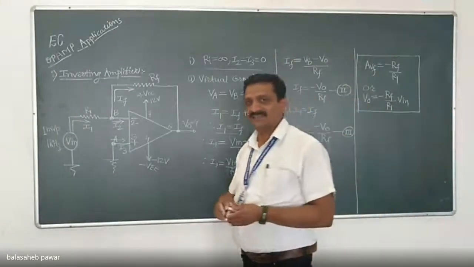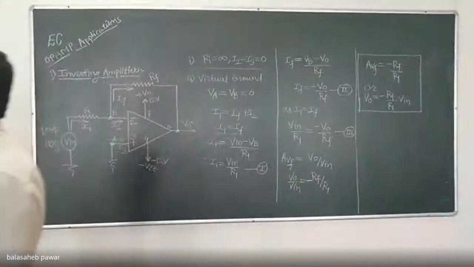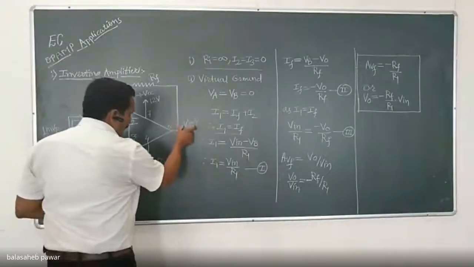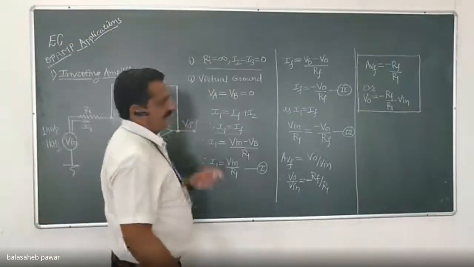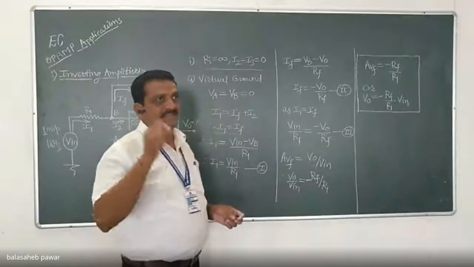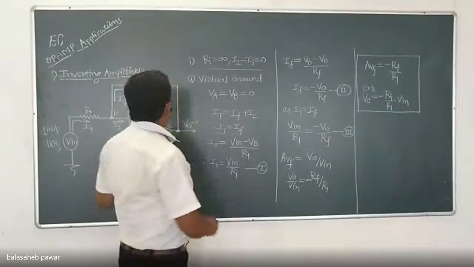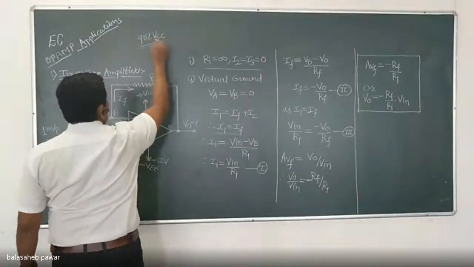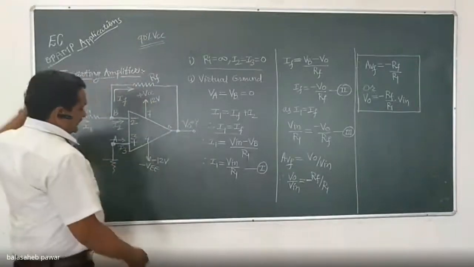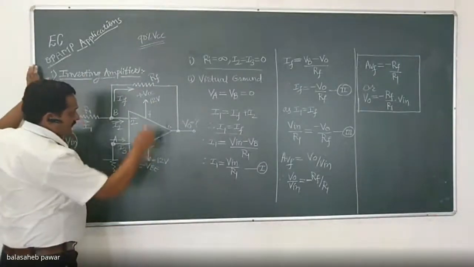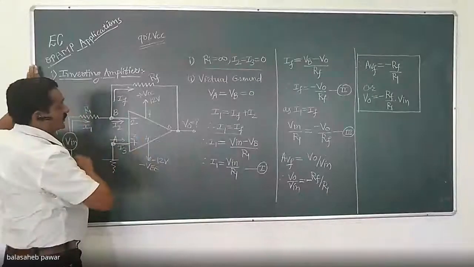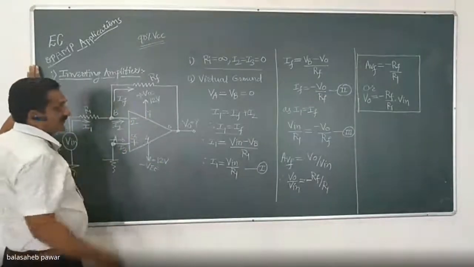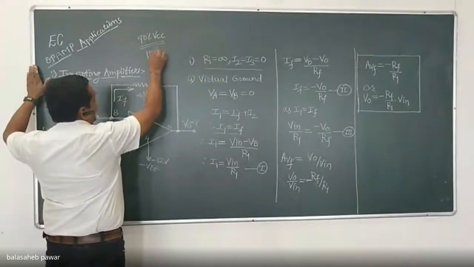No one? See, during my previous lecture, I continuously used to say, what is the maximum possible VO from an op-amp circuit? It is 90% of VCC. Yes or no? That's why I initially decided to use a power supply of plus minus 12 volts. So 90% of 12 volts will be 10.8 volts.